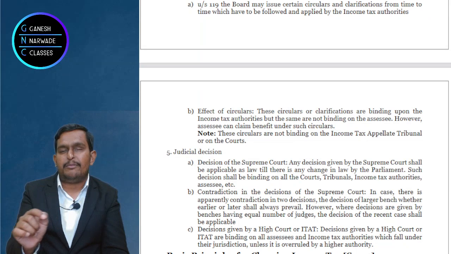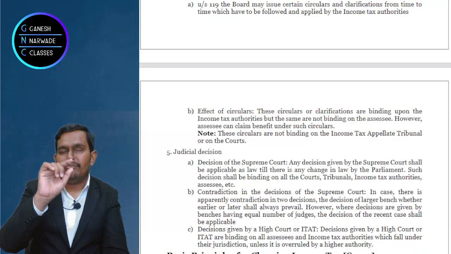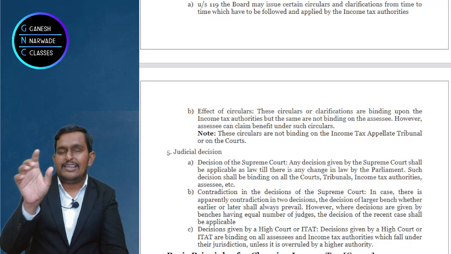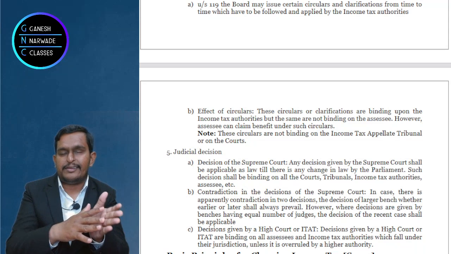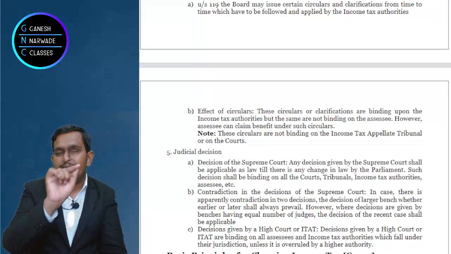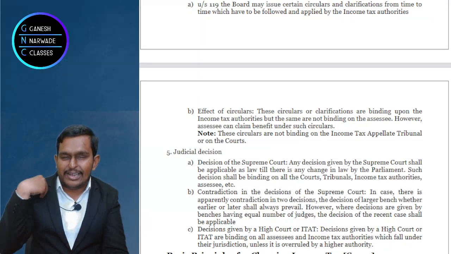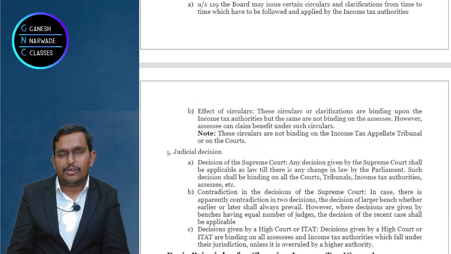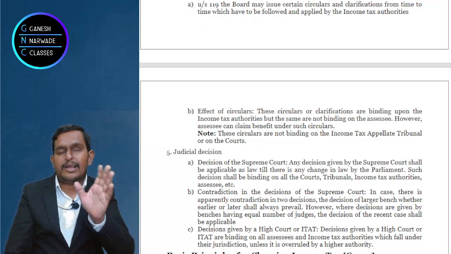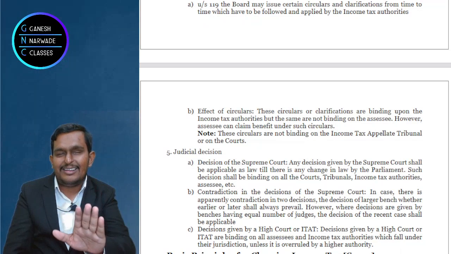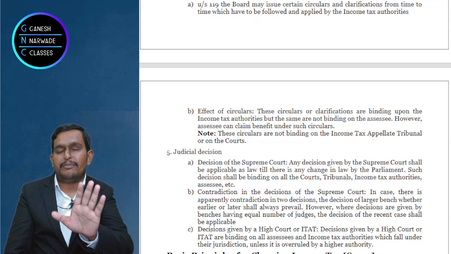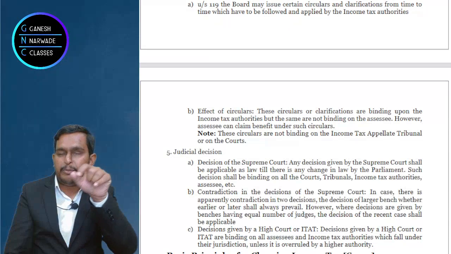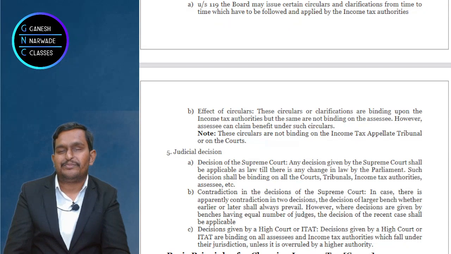Suppose Parliament again makes a law by passing it in the Lok Sabha and Rajya Sabha, and says that we accept the Supreme Court version or don't accept it, but this is the true meaning as per our intention, then that will prevail. So the Supreme Court's version will become the law of the land only till Parliament does not intervene. If Parliament makes the law, the Supreme Court also has to follow it.